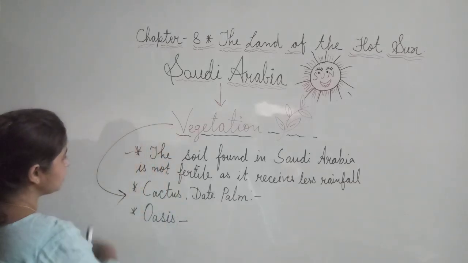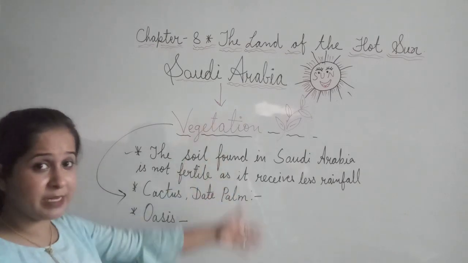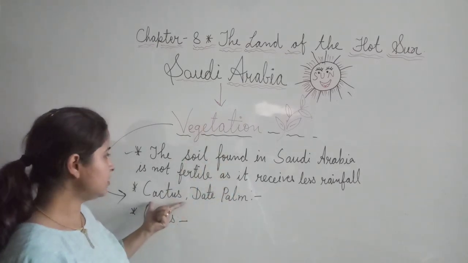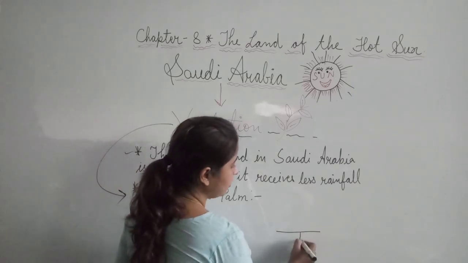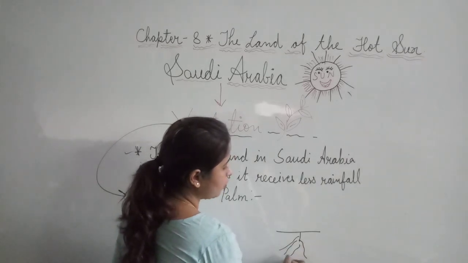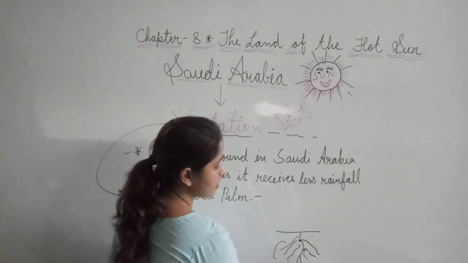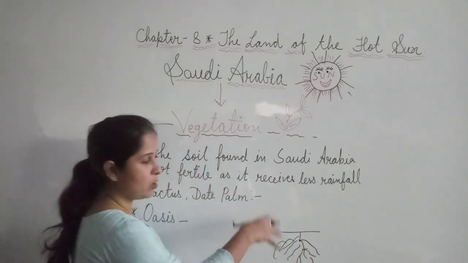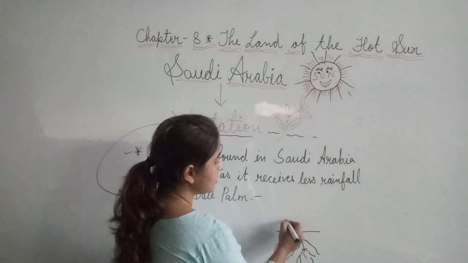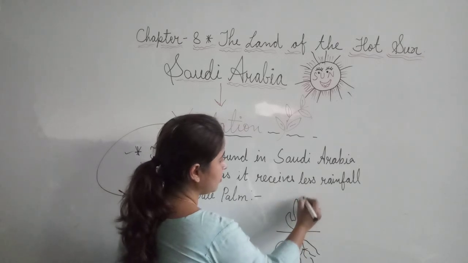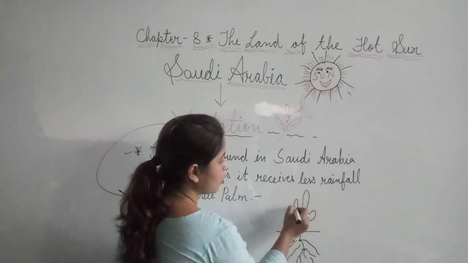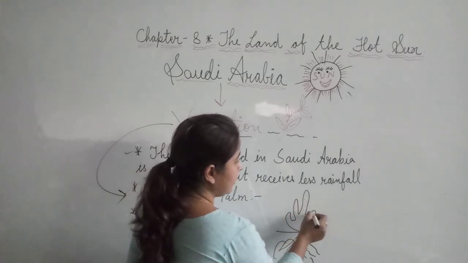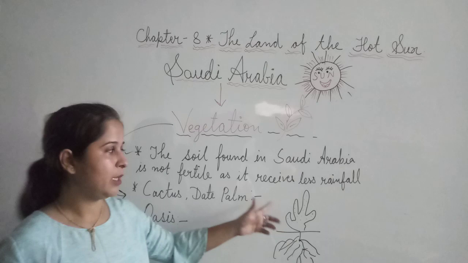Fine. Second point, still under vegetation. What do we find? Mainly in this desert area we find cactus and date palm. Now you see, beta, cactus is a plant that has very deep and long roots under the soil. But cactus is such a plant which has thorns. It has only one body.